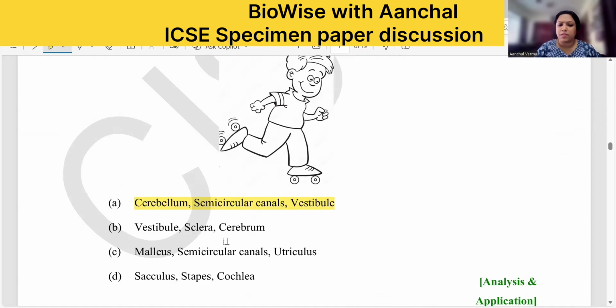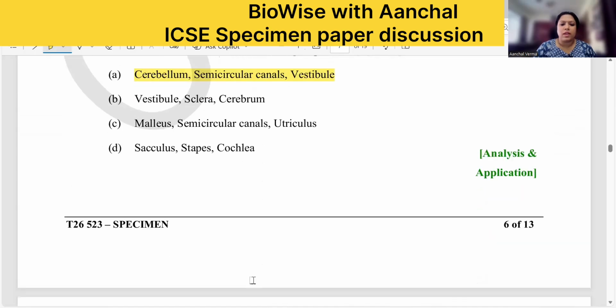Vestibule, sclera is a part of the eye, no. Cerebrum, no. Malleus, no. And here saccule, stapes, cochlea, no. These are all no. So the first answer is the right answer.